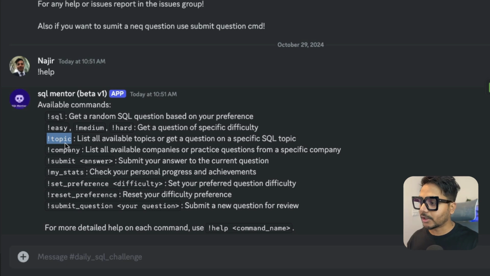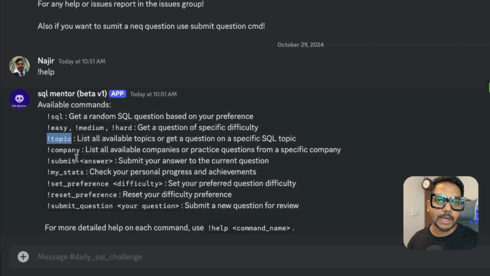Then we have something called topic. Topic is going to basically give you all the available topics that we have in the database. So it is going to give you topics like SQL group by, where conditions, case statement, window functions, and different topics, like maybe join. So you can choose any topic, and then you can solve those specific questions if you type by the topic. I'm going to show you each and everything now.